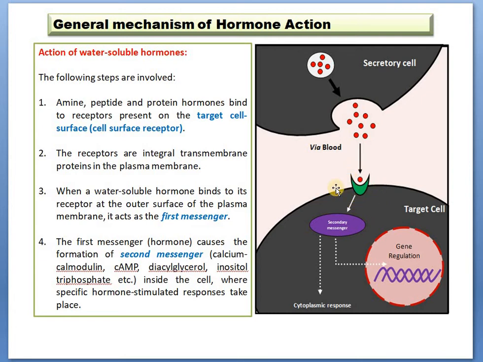Now this receptor in the plasma membrane is also known as the first messenger, and after the combining of the first messenger with the hormone, it will lead to the formation of secondary messengers. Examples of secondary messengers are calcium-calmodulin, cyclic AMP, diacylglycerol, etc. This will further lead to the formation of new mRNA in the nucleus and ultimately the formation of new protein. So basically the main difference lies in the diffusion process, that is, how the hormone gets across the membrane of the target cell.